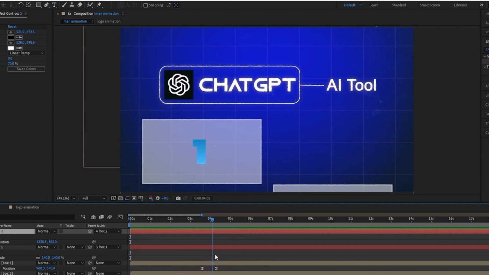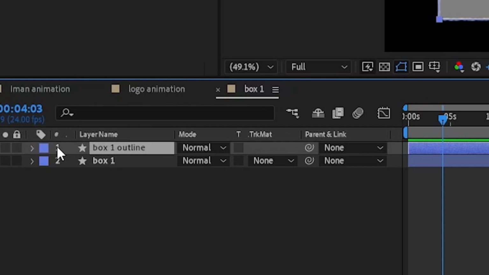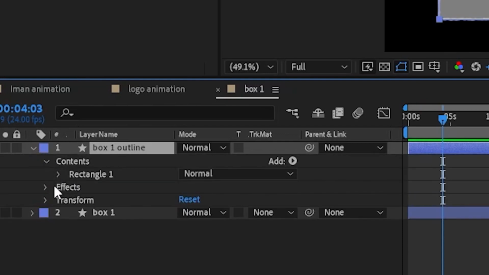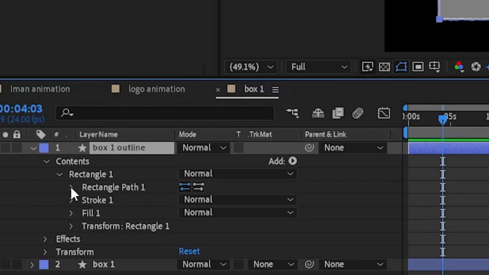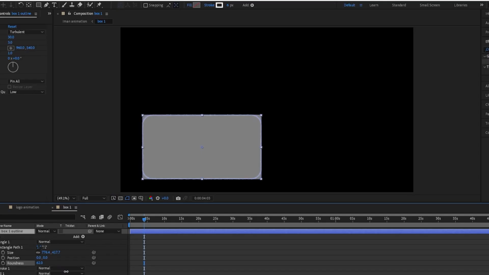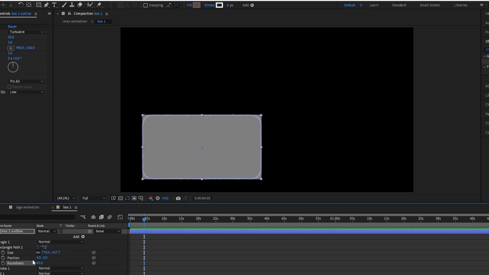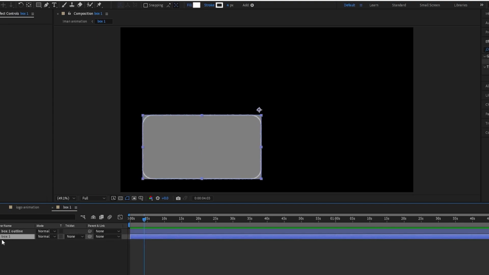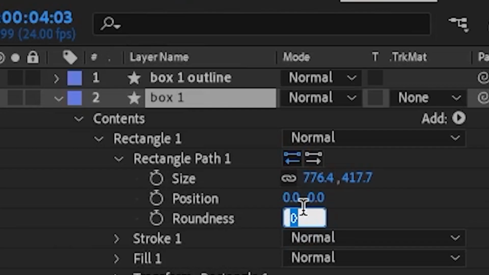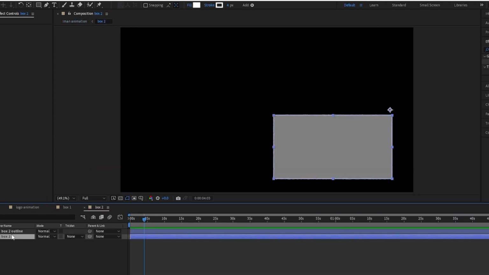I've only got a couple, like 1 or 2 more things I need to do. So what I need to do is go onto box 1 outline, open up the contents, then rectangle 1, then go onto rectangle path 1 and change the roundness to whatever you think looks good. This is what Iman Gadzhi pretty much does in every single one of his graphics. He'll do this sort of roundness. I'll make it about 65. Then I'll do the same to the box 1. Do it on both, or one of them will be round and the other one will still be square. But make sure you do it on both box 1 and box 2.